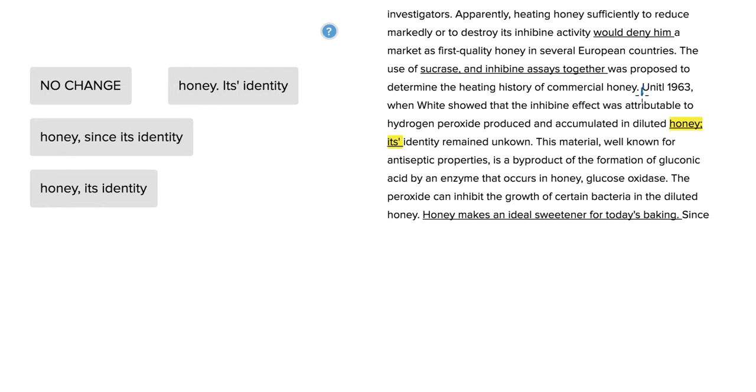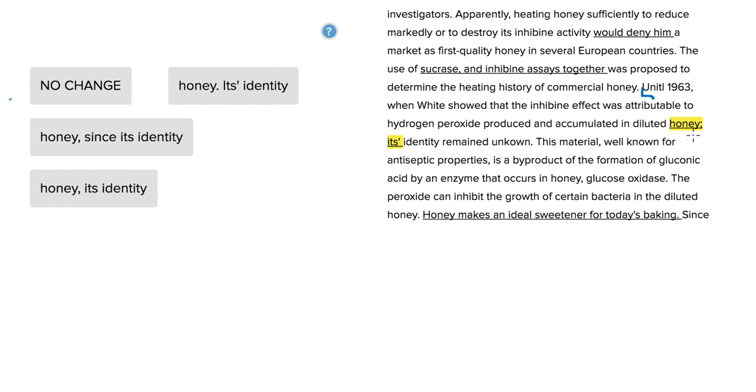So let's read this one together as well. Until 1963, when White showed that the inhibine effect was attributable to hydrogen peroxide produced and accumulated in diluted honey, its identity remained unknown. Well, let's go ahead and begin with this no change answer choice.